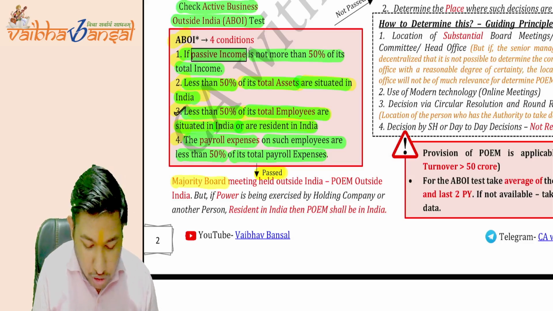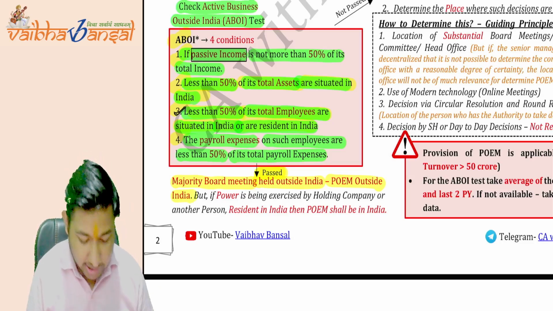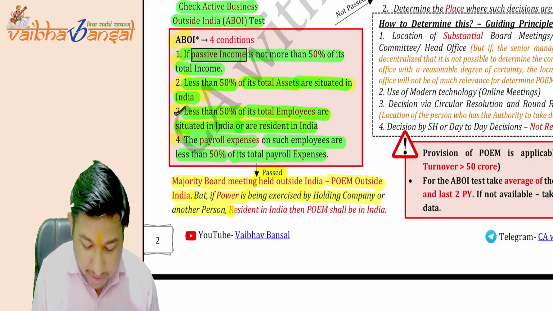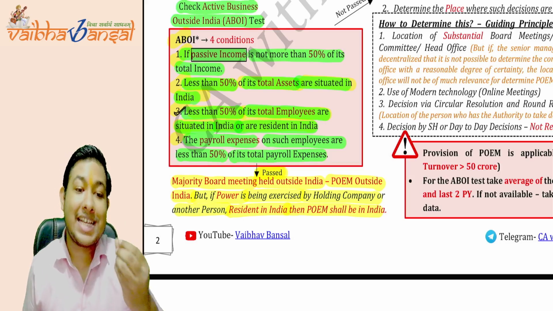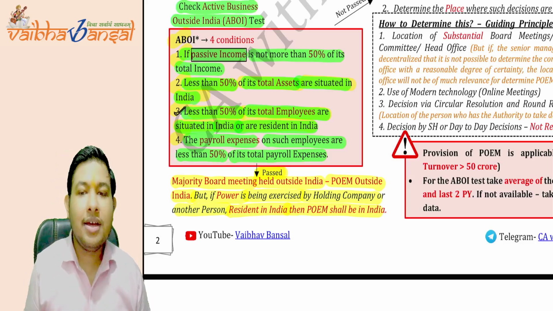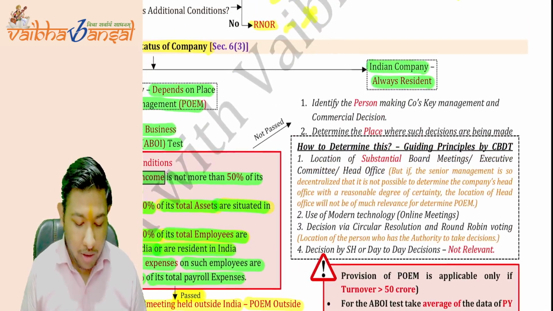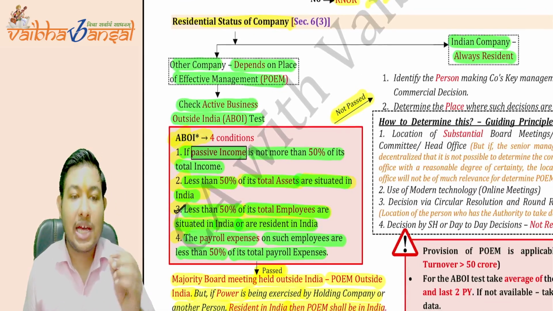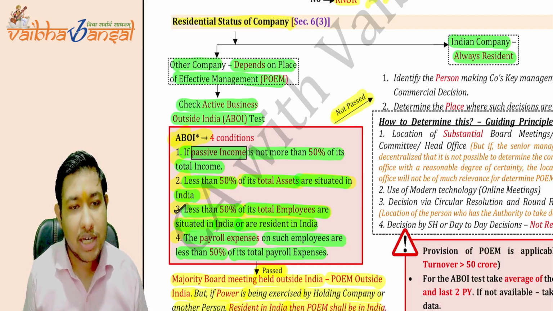So what it says: majority board meetings held outside India, POEM outside India, it will be treated as POEM outside India. But if power is being exercised by the holding company or another person resident in India, then POEM shall be in India. If any of the power is exercised by any person or any company which is a resident in India, then the POEM shall be in India of that particular outside company. Now, suppose this test is not passed, that is, all four conditions are not satisfied or any of the conditions is not satisfied, so the ABOI test is not satisfied.